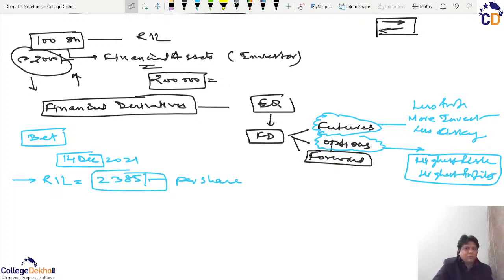So if I want to buy 100 shares today, I can invest 2,38,500, and that will be an asset created in my books. And why am I buying it? Because I want to sell it in the future.